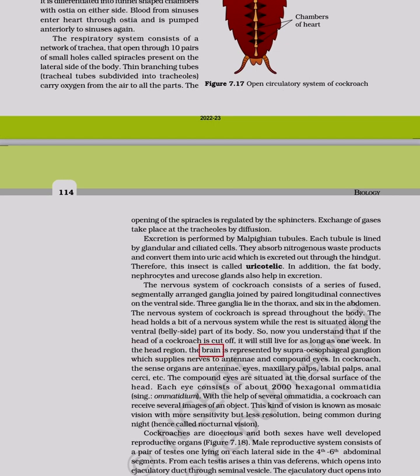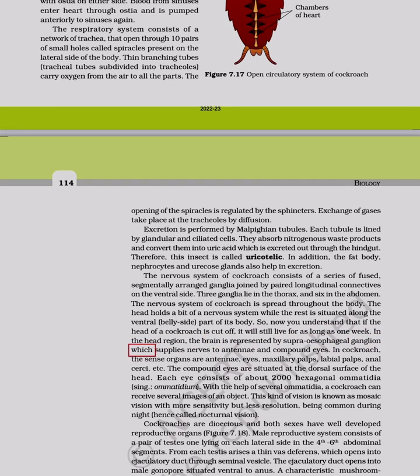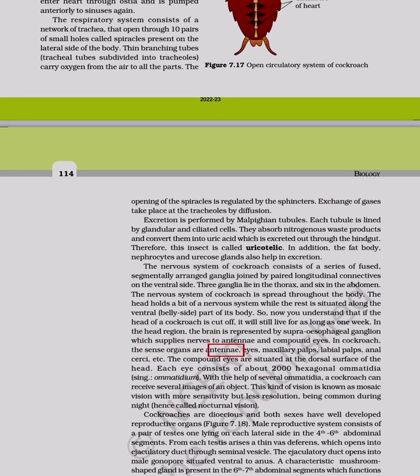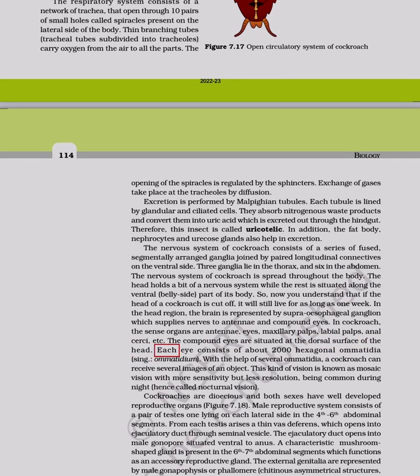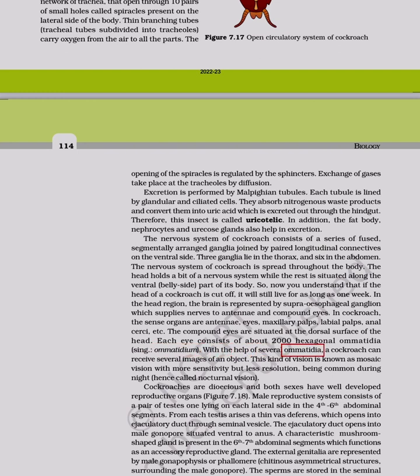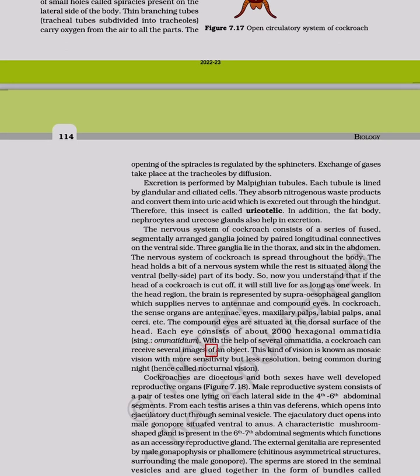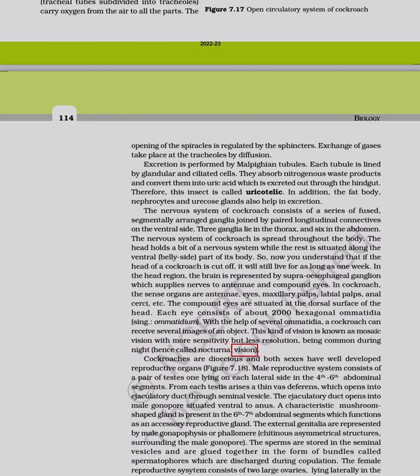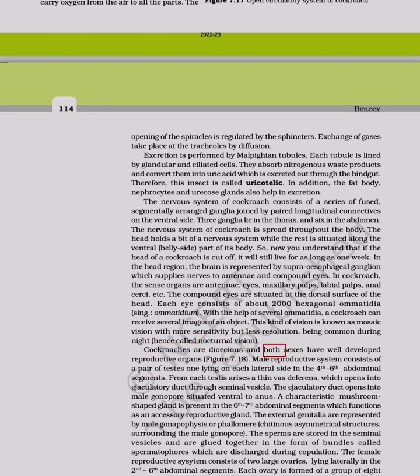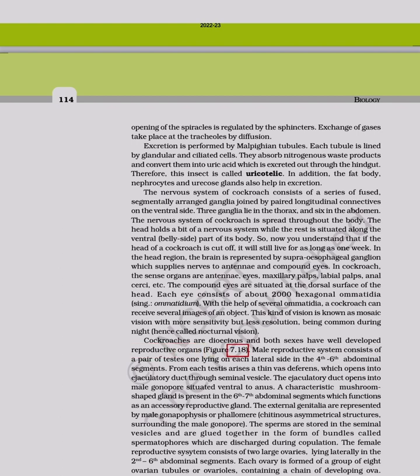In the head region, the brain is represented by supraoesophageal ganglion which supplies nerves to antennae and compound eyes. In cockroach, the sense organs are antennae, eyes, maxillary palps, labial palps, anal cerci, etc. The compound eyes are situated at the dorsal surface of the head. Each eye consists of about 2000 hexagonal ommatidia. With the help of several ommatidia, a cockroach can receive several images of an object. This kind of vision is known as mosaic vision with more sensitivity but less resolution, being common during night, hence called nocturnal vision. Cockroaches are dioecious and both sexes have well-developed reproductive organs. Figure 7.18.